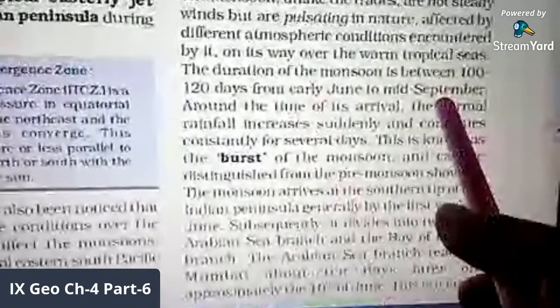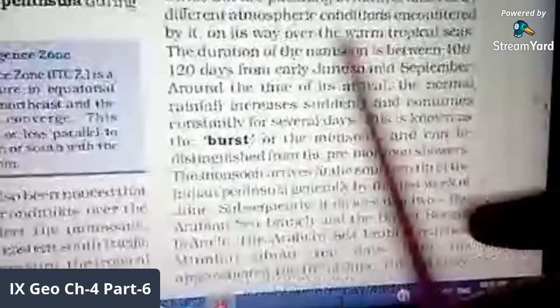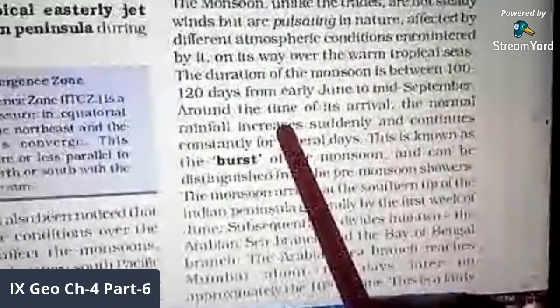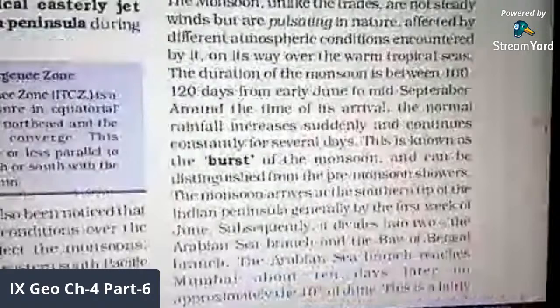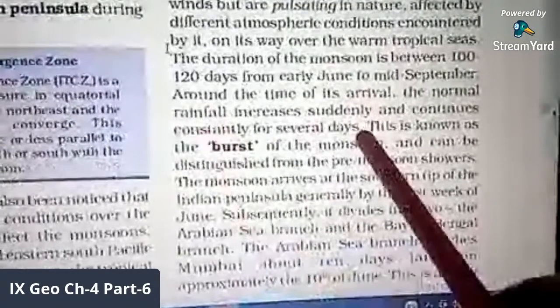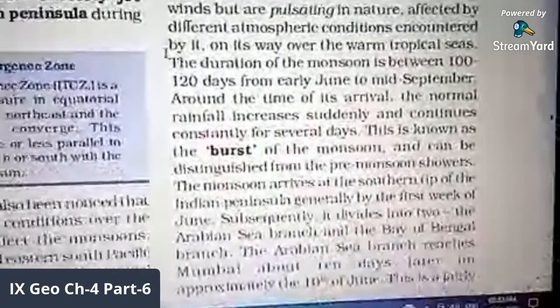Sometimes the normal rainfall increases suddenly and continues constantly for several days. This is known as the burst of monsoon.